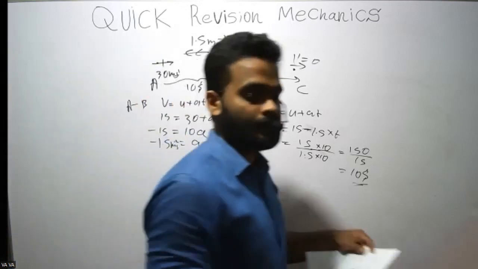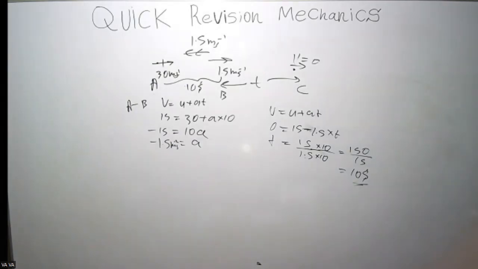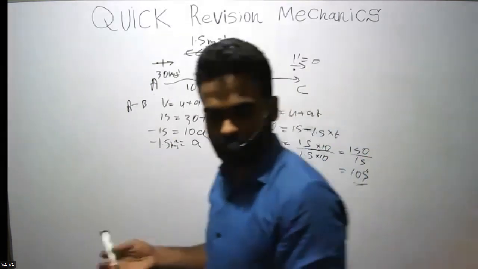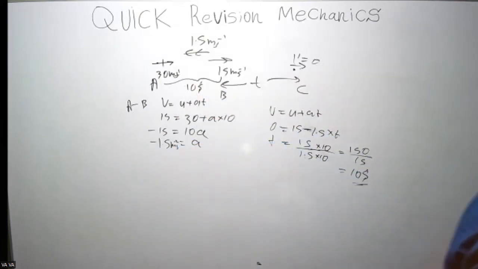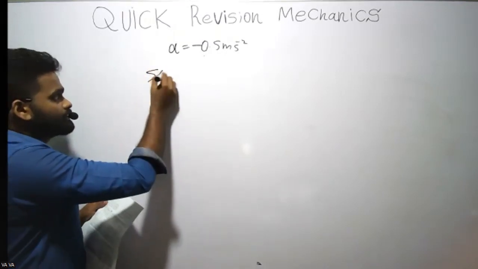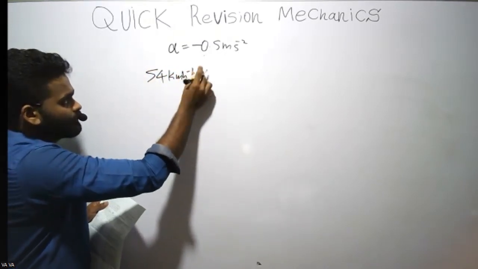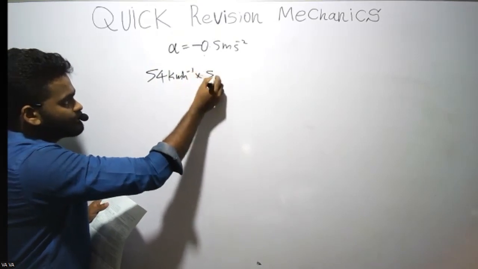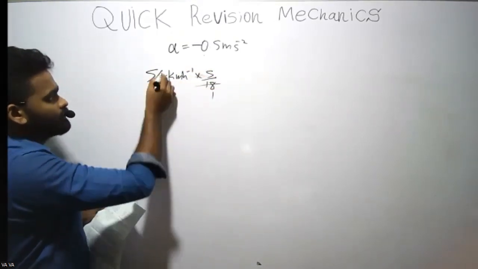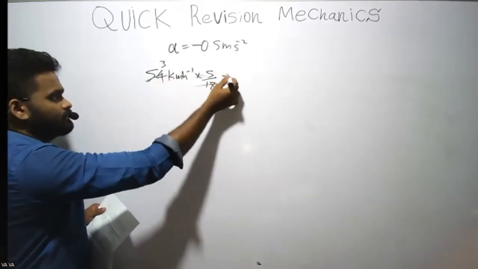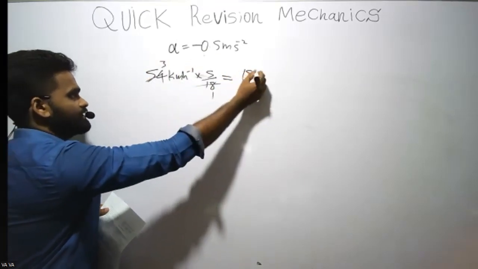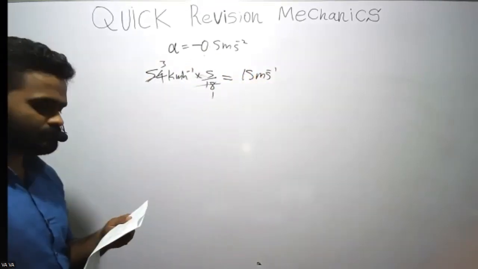Okay, then try 12th question. 12th question. Draw a sketch first. You have to convert this into meters per second. So 54 is 3 over 18, right? 3 times 5, 15 meters per second. You have to do the conversion.